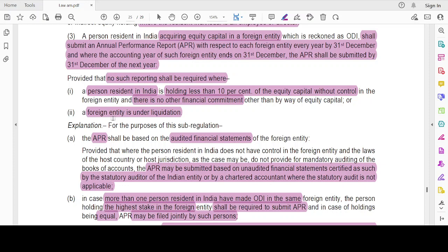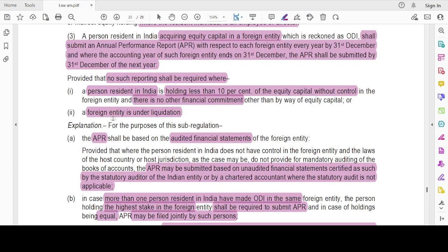Then I should submit a report known as the annual performance report of that foreign entity. I have to submit this every year on or before 31st December. But if 31st December is the financial year end for that particular foreign entity, then you have to submit it by 31st December of the next year. If 31st December 2022 is the financial year end, then you have to submit it by 31st December 2023.